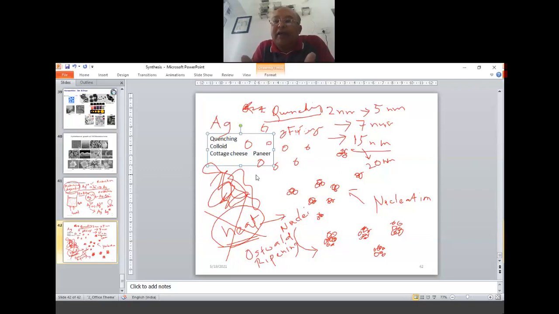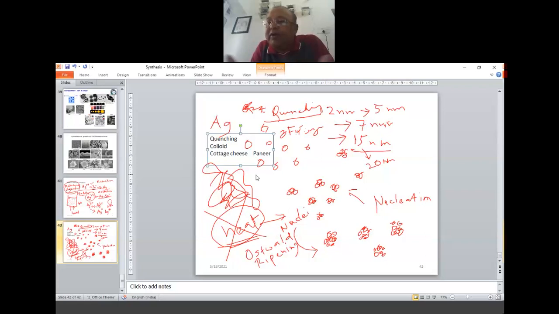But right now, what I'm trying to say is that these silver nanoparticles also, if you keep on heating, the particles will become bigger and bigger, like 15 nanometers, 25, 30, 35 nanometers. It goes on becoming bigger. You are not stopping the reaction, you are not quenching the reaction. Ultimately, they become so big that the effect of gravity comes in, and slowly they will settle down. You won't have anything in the liquid. Everything will settle down and you won't have those small nanoparticles. So that is an example of instability. That's an unstable colloid.